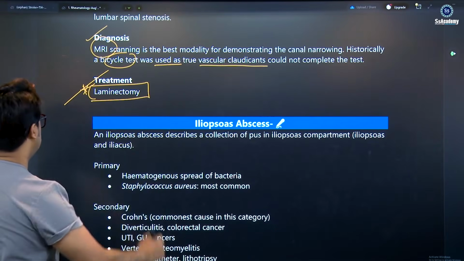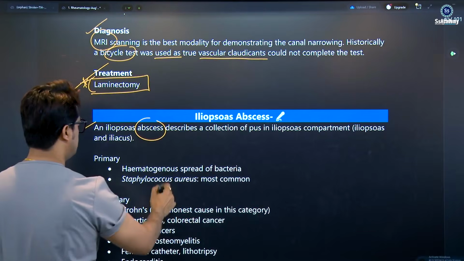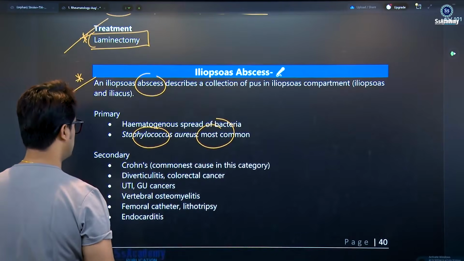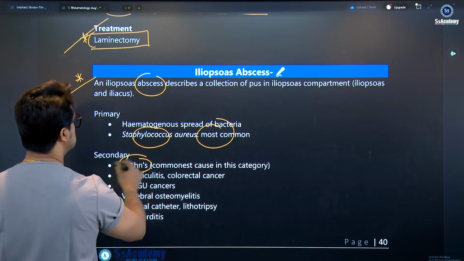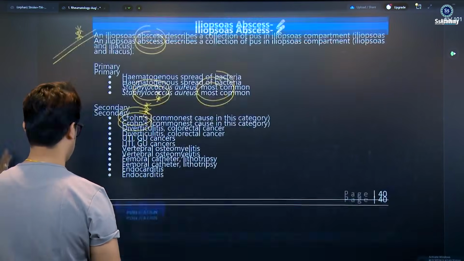So the next topic is iliopsoas abscess. Abscess is a basic surgical topic, a 1-star topic, my dear. So Staph aureus is the most common cause, you need to remember. And for secondary causes, the commonest cause is Crohn's disease. So the words that I am telling you, you just need to remember.